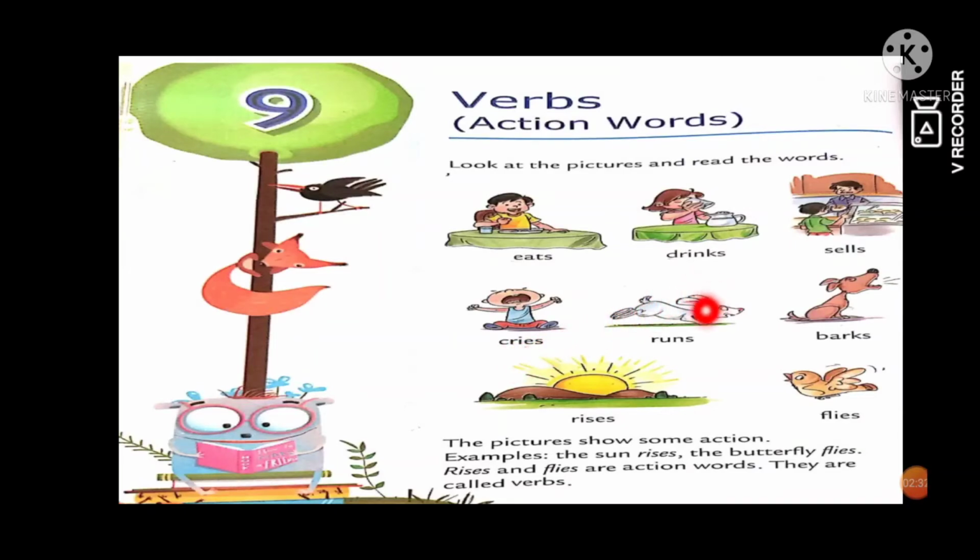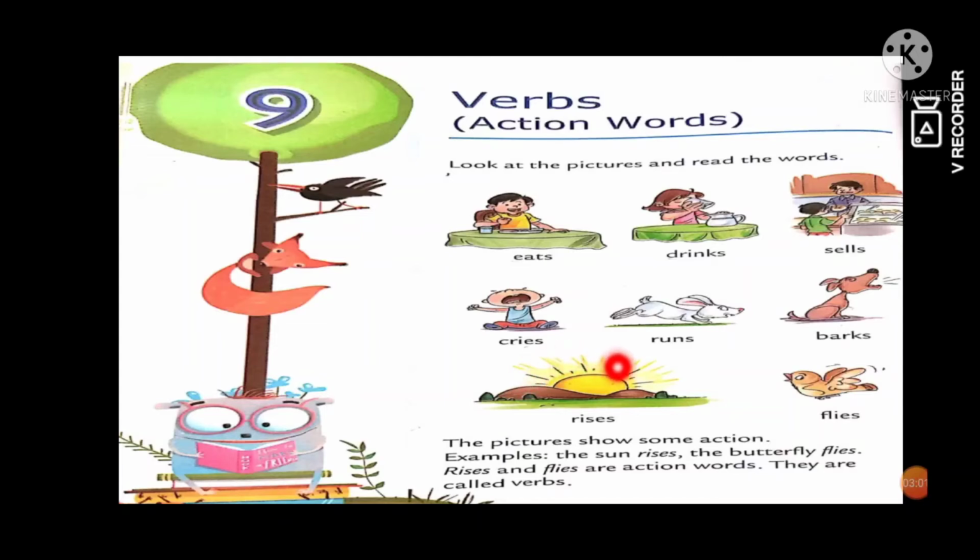This rabbit is running, right? So we can say runs. R-U-N-S, runs. This dog is barking, right? So which one is action word here? Barks. B-A-R-K-S, barks. Okay, now look at this picture.